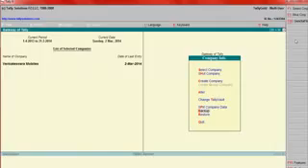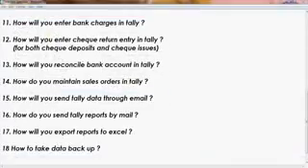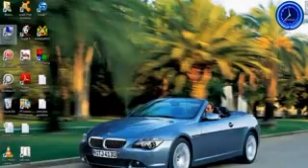G colon. When I go to G colon, you can find a file in the G drive. Say here, this is the backup file. Through this backup file, you can restore the data.